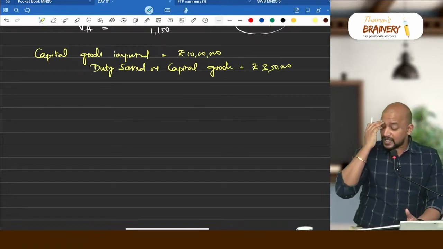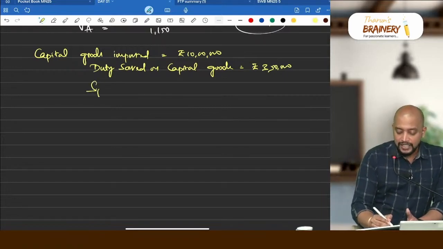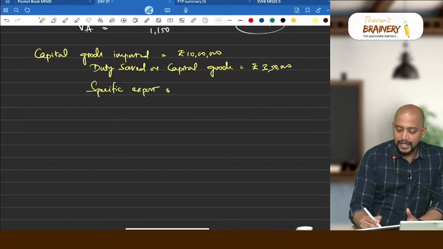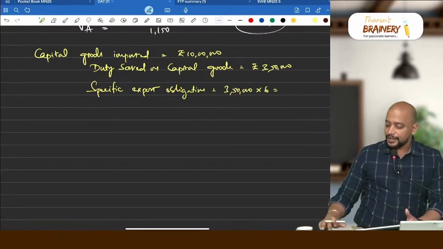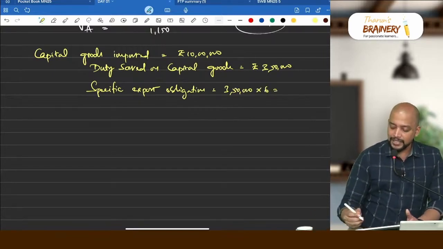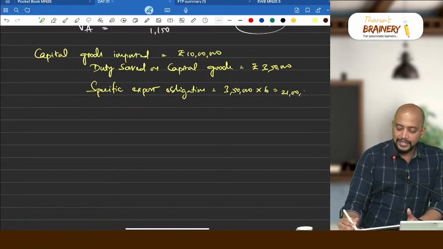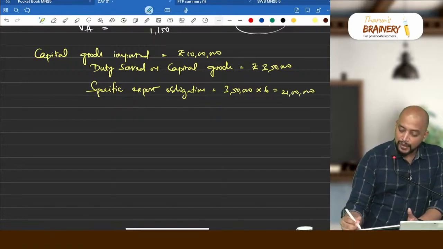Then what should be the specific export obligation? The specific export obligation is 3,50,000 into 6 times the duty saved. So 3,50,000 into 6 times, that will be 21 lakhs, taken as the specific export obligation.